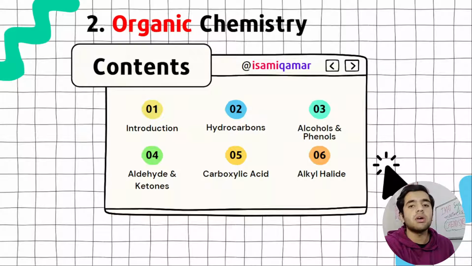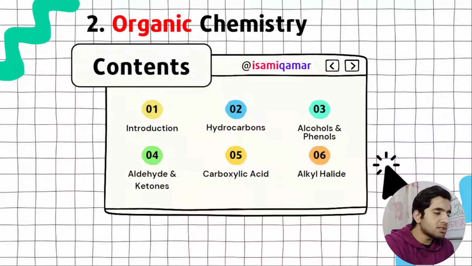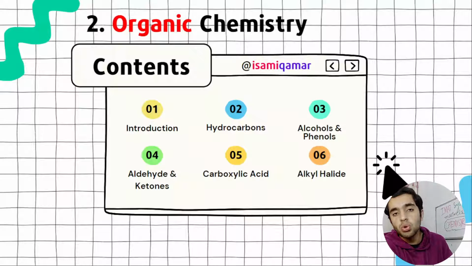Then our second category is organic chemistry. In organic chemistry, first of all, we have an introduction: what are organic compounds, like functional groups, and a basic introduction to organic compounds. Then we have hydrocarbons, where we are going to learn alkanes, alkenes and all that stuff. Then we have alcohols and phenols, then aldehydes and ketones, and next carboxylic acid.